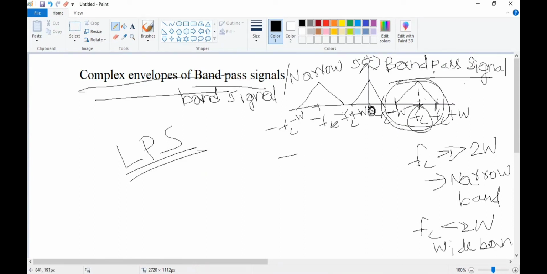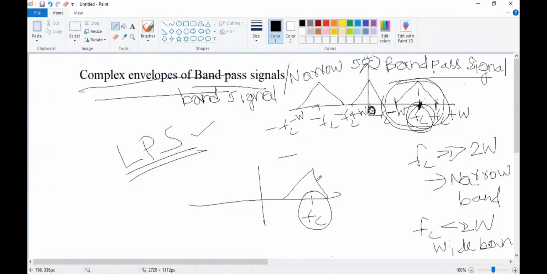Why are we converting band pass signals to low pass signals? Because analysis with the carrier frequency will become difficult. Complex envelopes are helpful to convert band pass signals to low pass signals. Band pass signals are centered at frequency Fc. If this Fc is present in the signal, it will become very difficult to analyze.